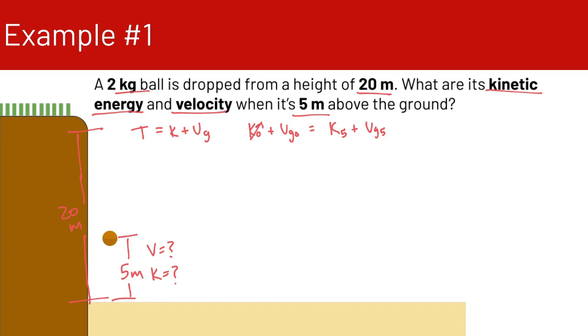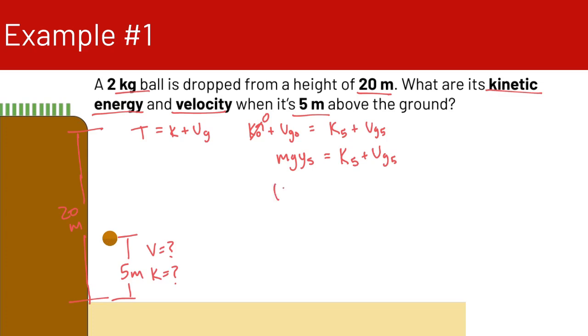Our initial kinetic energy is equal to 0, and our potential energy at 5 meters is equal to mgy at 5 meters. So let's figure out our potential energy at 20 meters.